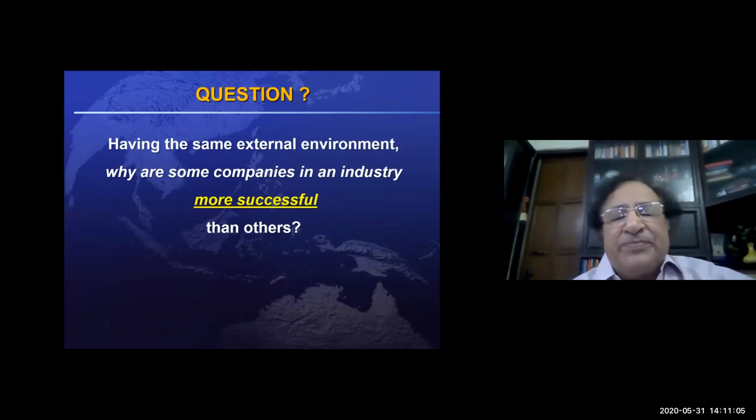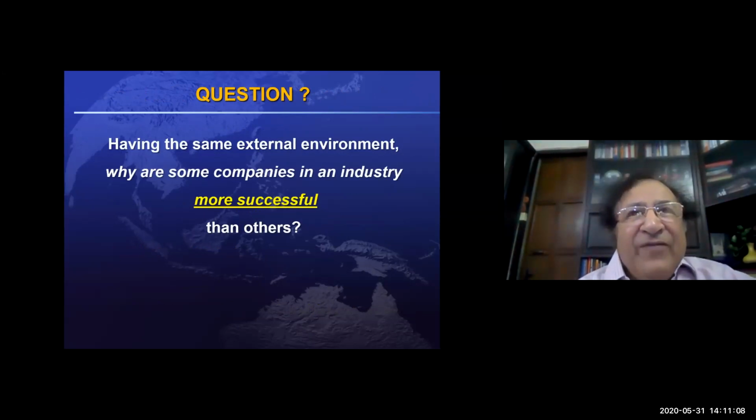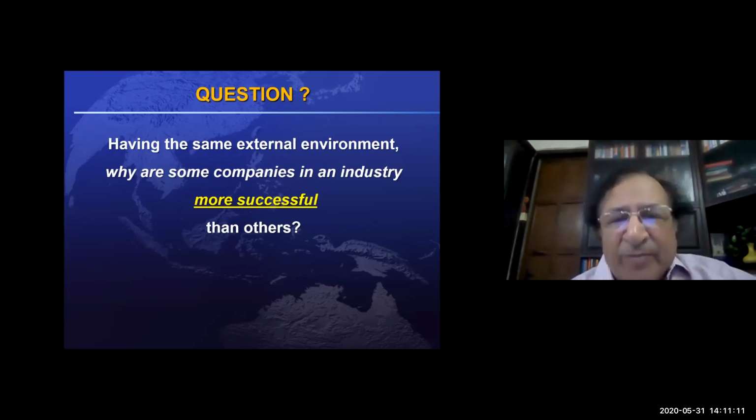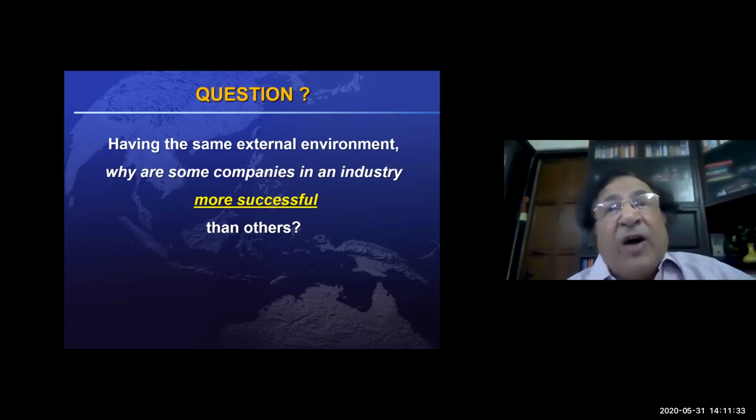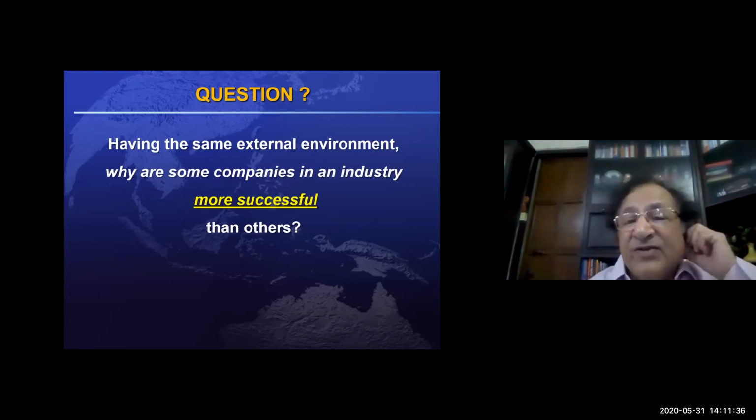Now let me ask a question. We discussed the external environment in the last session. In the industry, there are a number of players, and they operate within the same external environment. But we have observed that certain companies are more profitable, more successful than others. Why does it happen? If the external environment is the same, why does one company have more profit than the other company? Can somebody answer this question?